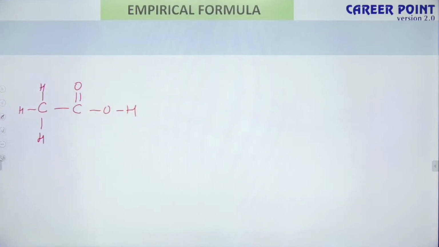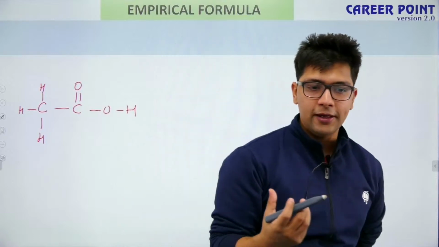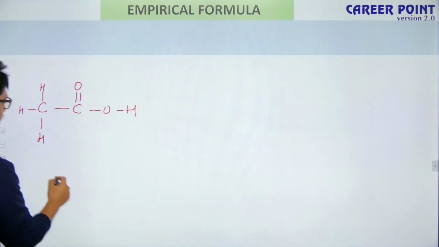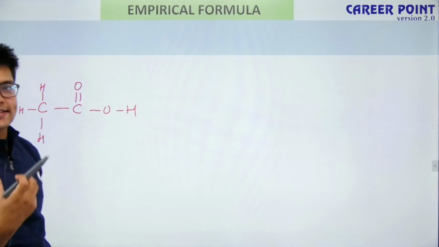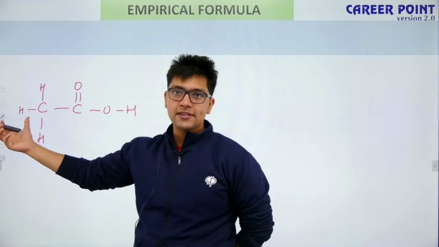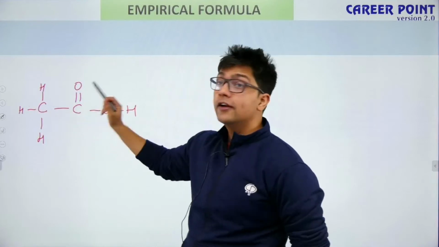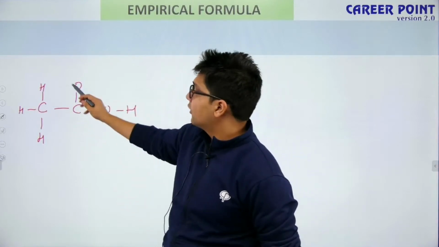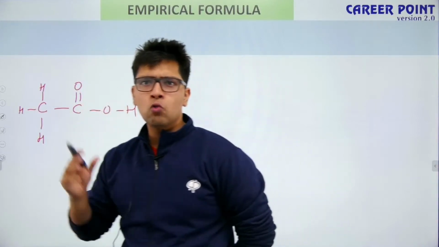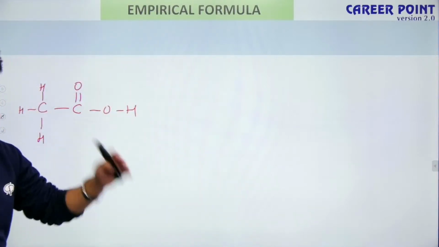Yes, this is called what? Acetic acid. Okay. So this is the structure of what? This is the structure of acetic acid, whereby I can see there are two carbons and the bonding of carbons, as well as, because this carbon is bonded to 3 hydrogens, then it is bonded to another carbon, and this carbon is further bonded to different bonds. So what I can see right now is the bonding in the structure.